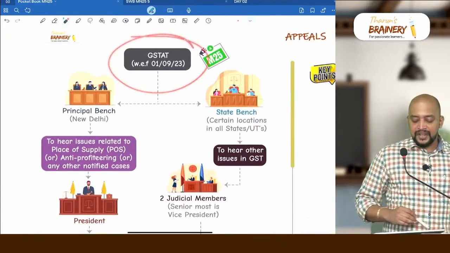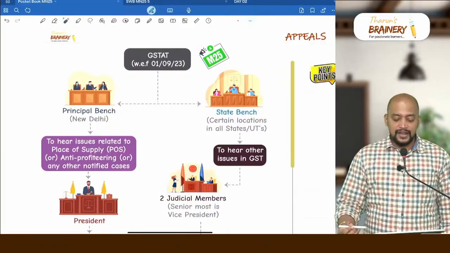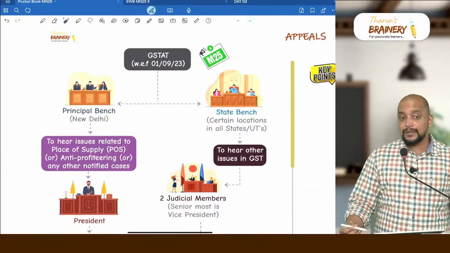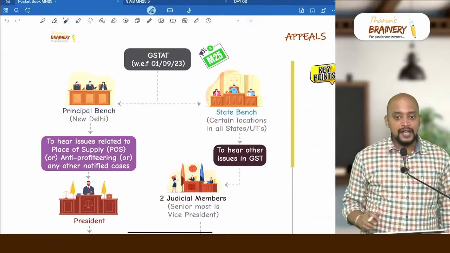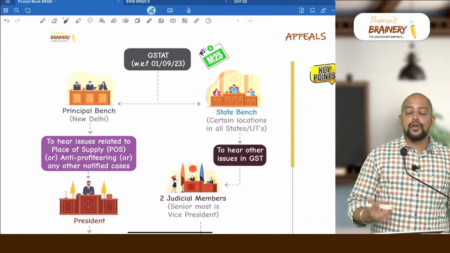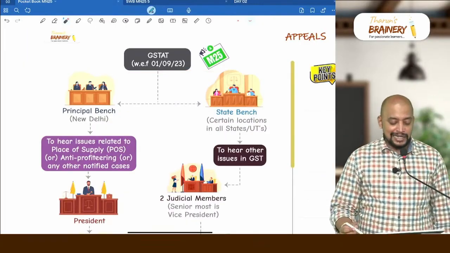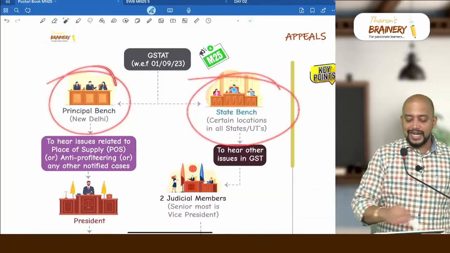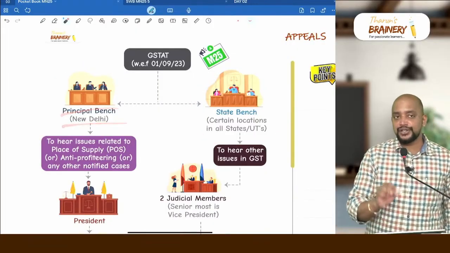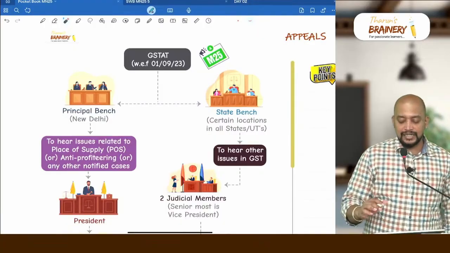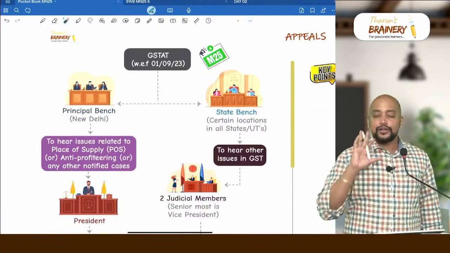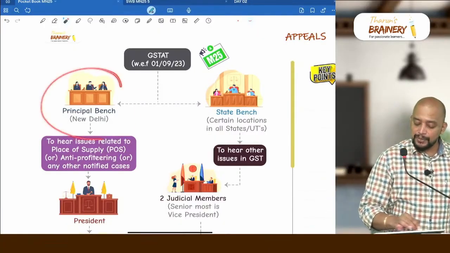GST 80 is constituted from 1/9/2023, but it became effective at a later point of time, only in 2024. But the power, they got only on 1/9/2023. We have principal bench and state bench. Principal bench is in New Delhi and state bench will be in certain locations in all states or union territories. What are the issues which the principal bench will hear?